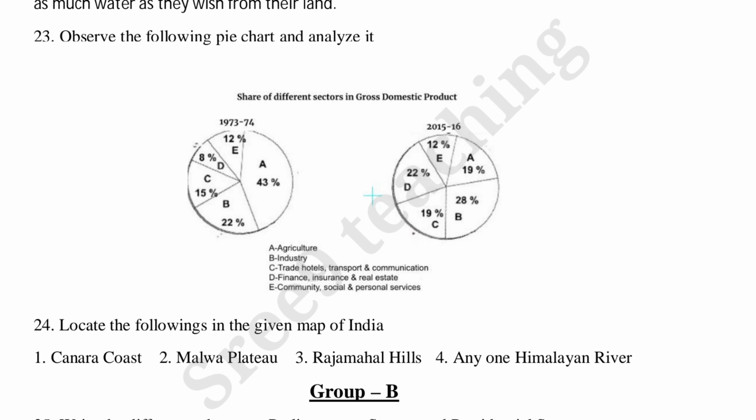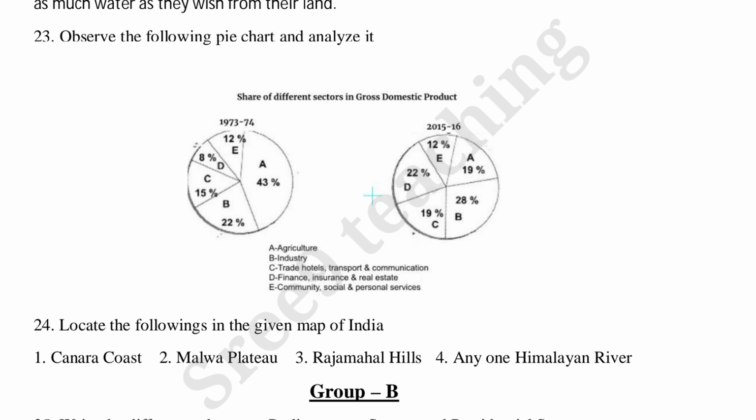So here we have to analyze the charts. Okay, what about the pie diagrams here? Share of different sectors in gross domestic product. First one 1973 to 74, second one 2015 to 16. The first pie diagram is of the year 73 to 74 and the second pie diagram is of the year 2015 and 16. Here in both the pie diagrams A, B, C, D, E are given. Now what is A? A is agriculture, B is industry, C is trade, hotels, transport and communication, D finance, insurance and real estate, E community, social and personal services. Okay, on this one you have to analyze.